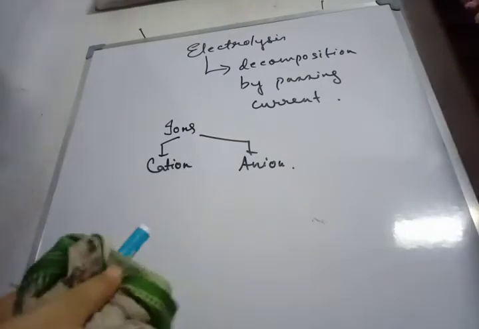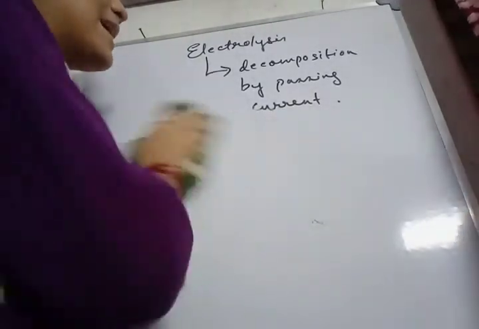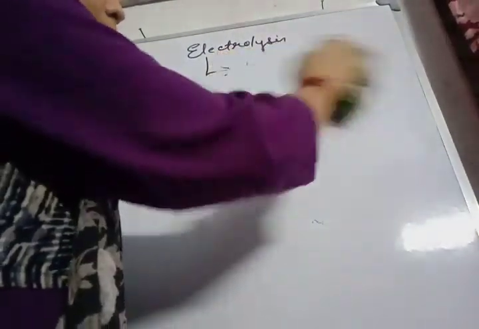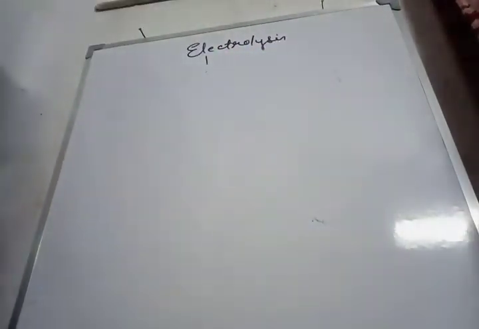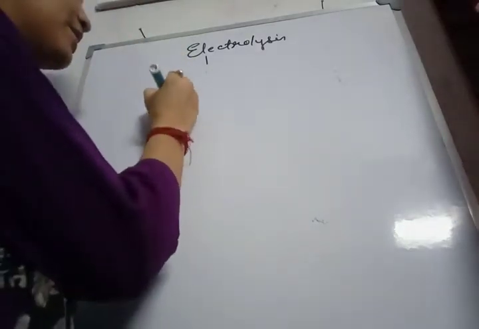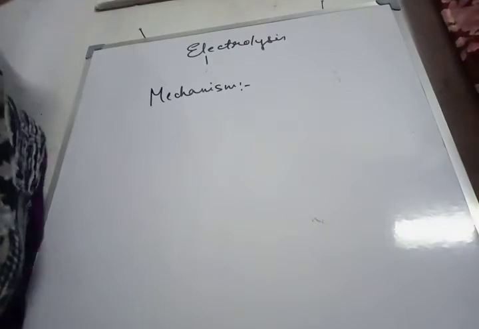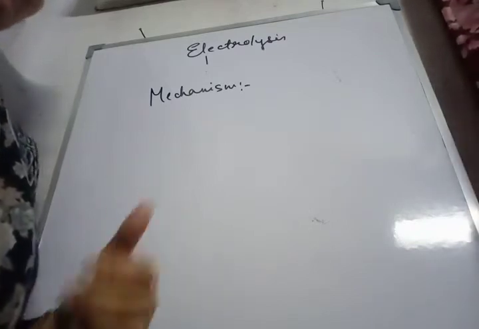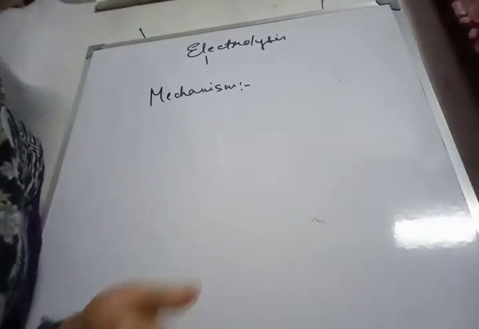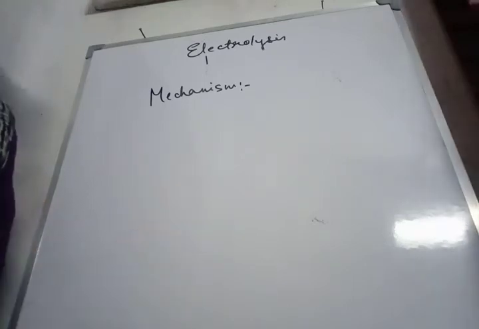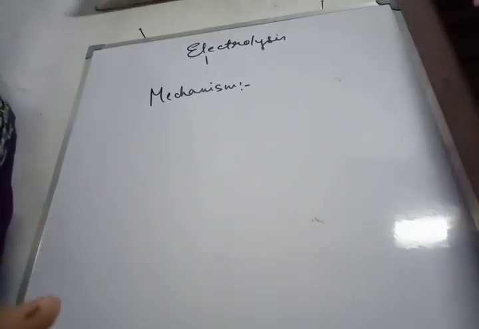After this, we have the mechanism of electrolysis, which was given by Arrhenius. He told that when an electrolyte is dissolved in water, it will dissociate into ions that will conduct electricity. Second, the degree of dissociation of an electrolyte is the extent to which it dissociates into ions. Third, the movement of the ions is responsible for the flow of the current.